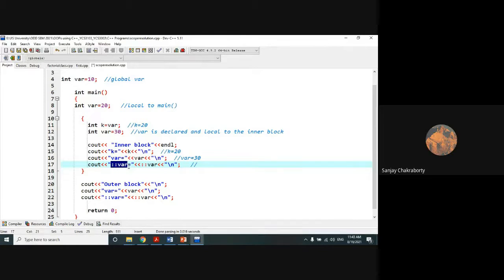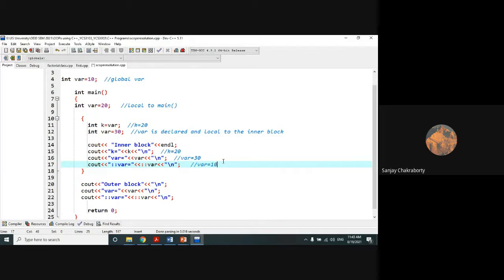Let me remind you of the applications of the scope resolution operator. The scope resolution operator allows access to the global version of a variable. So what value will it print? What is the global version of the var variable here? Yes, very good.